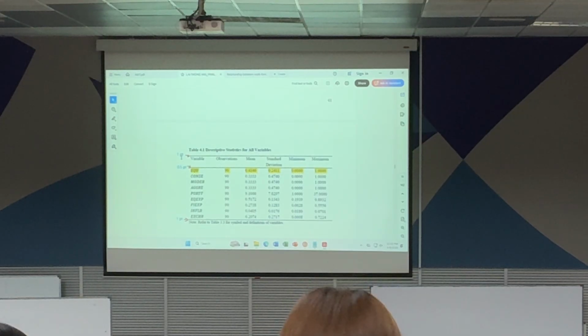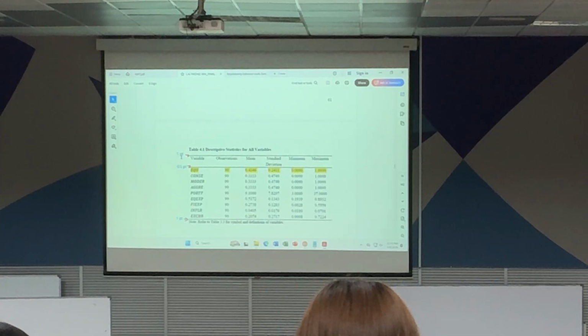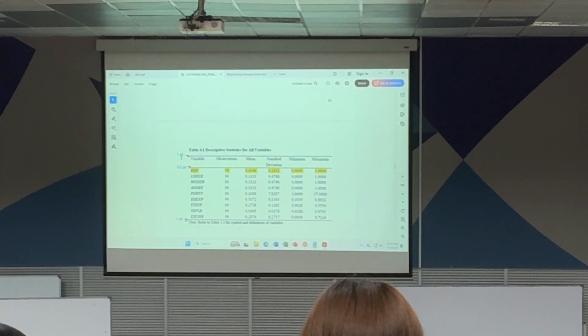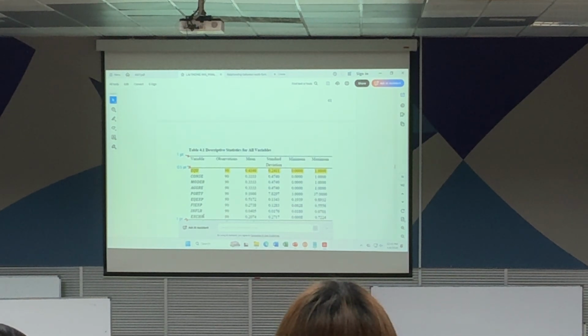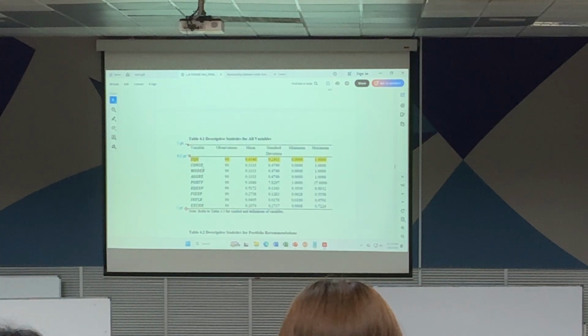So this table you have to create yourself, you cannot be lazy or copy straight from SPSS or EViews straight here. This one is more like journal style, very more presentable and only the information that we are interested in. So the first column, I put variable. If in chapter 3 you created symbols, then here we will use symbols. If you didn't create symbols, maybe your variable name is not so long, then no need for symbols. But if you have created symbols, we will put the symbol here.